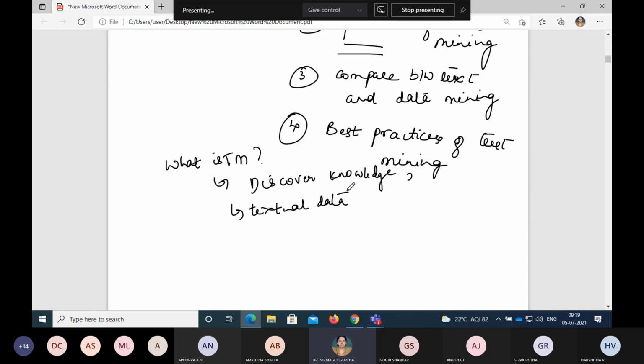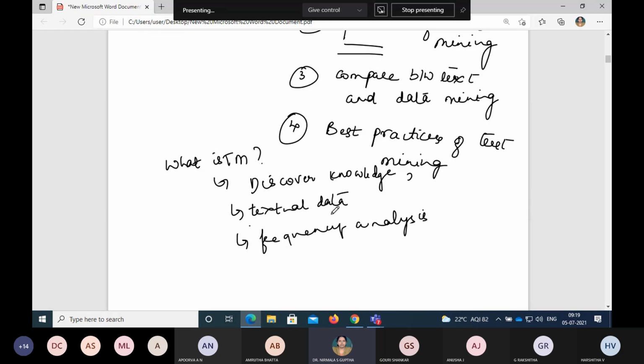Text mining can help us do a lot of analysis, obviously the frequency analysis of important terms and a lot of semantic relationships.